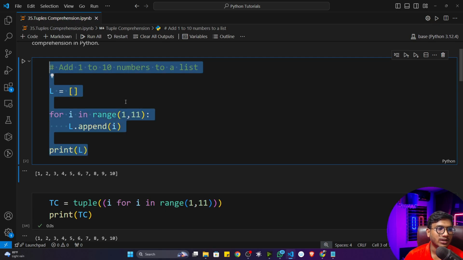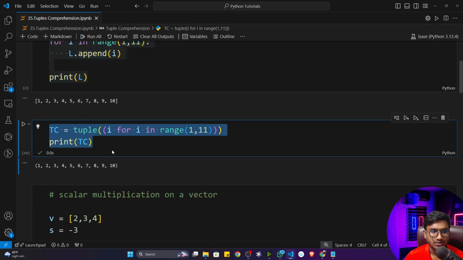Now you can see the same code I have written with the help of tuple comprehension. Instead of a list, I've taken a tuple comprehension. Now you can ask me why I have taken tuple two times, because inside this tuple function I'm having another tuple object. Here also I'm taking this parenthesis. Why am I taking this extra tuple? So let me show you.